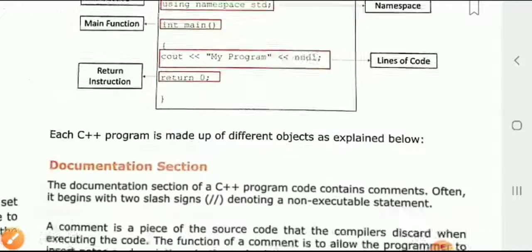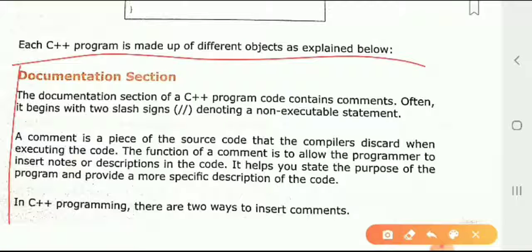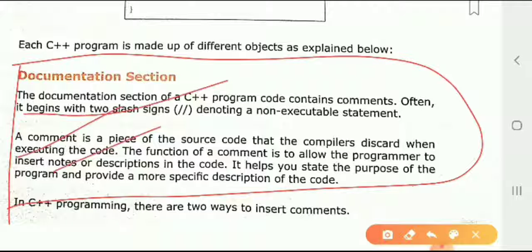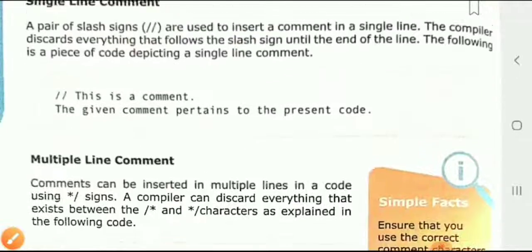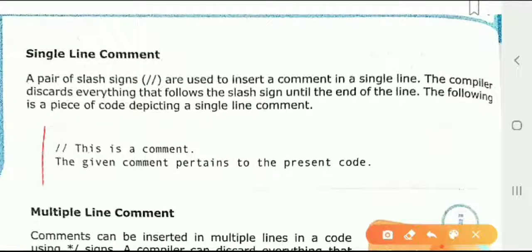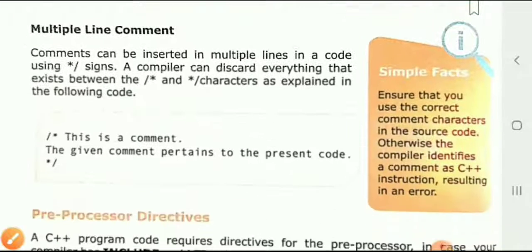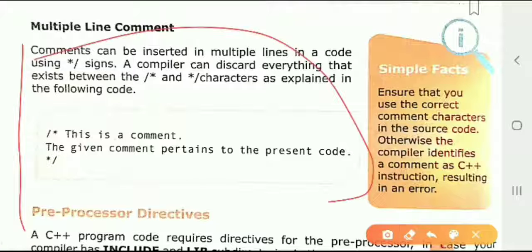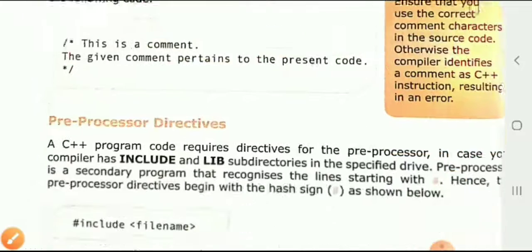Okay, now next thing, the documentation section. We can see that clearly. If we open it in future, we can easily read it and understand it very easily. Then the single line comment: in this we can comment in a single line or single sentence. Multiple line comment is called multiple line comment, meaning slash and asterisk, then the comment, and then again asterisk and slash, and it can be displayed here.